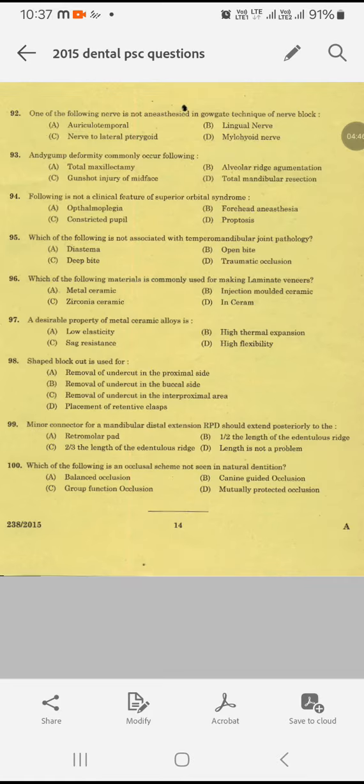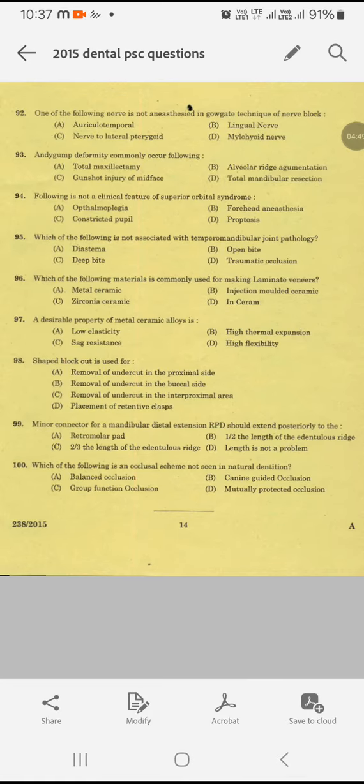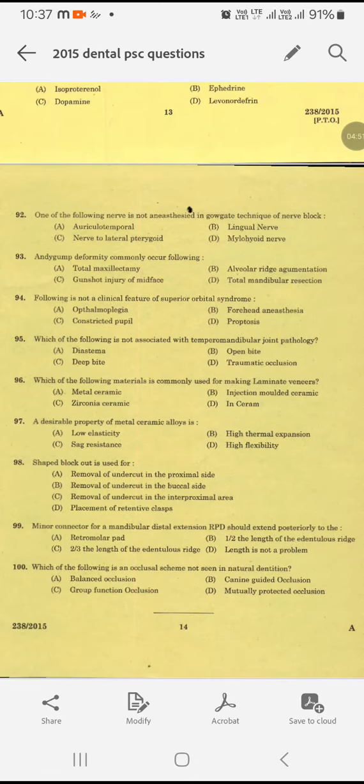Question number 94. The following is not a clinical feature of superior orbital fissure syndrome: ophthalmoplegia, forehead anesthesia, constricted pupil, or proptosis. Which is not a clinical feature of superior orbital fissure syndrome?